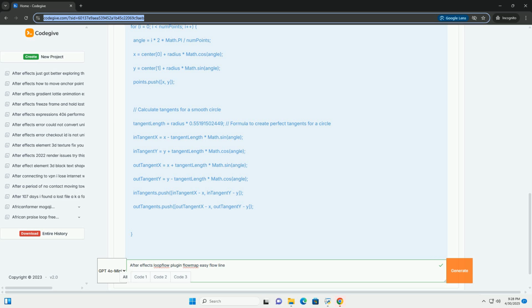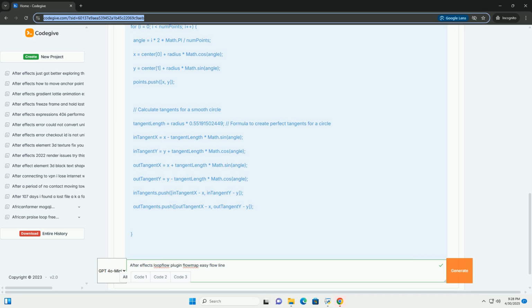scaleValue calculates the scale based on a sine wave, adding the amplitude to a base value of 100, which represents the initial scale. scaleValue applies the calculated scale value to both the x and y axes, maintaining a uniform scale.